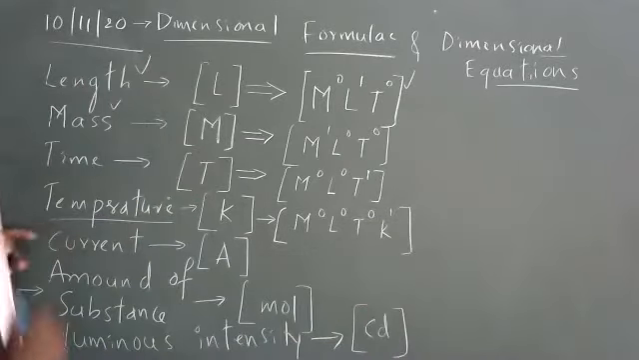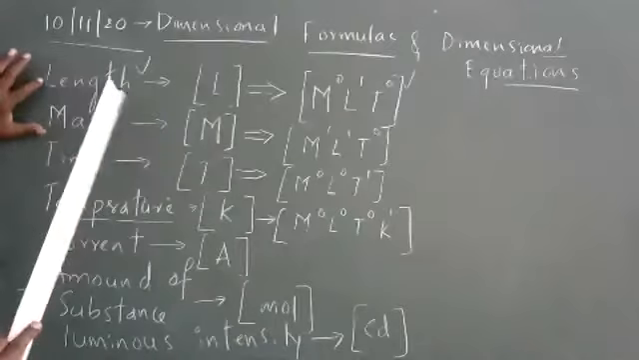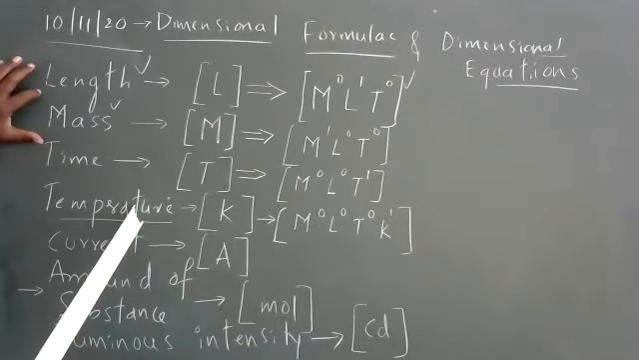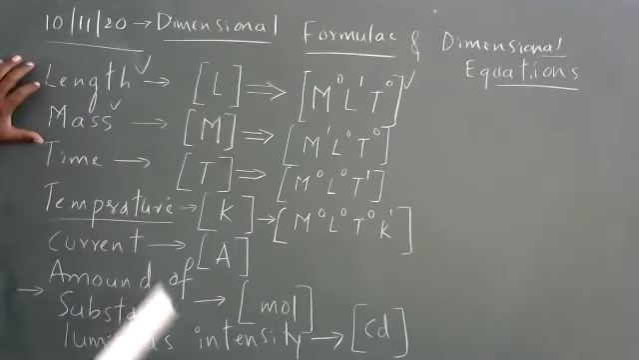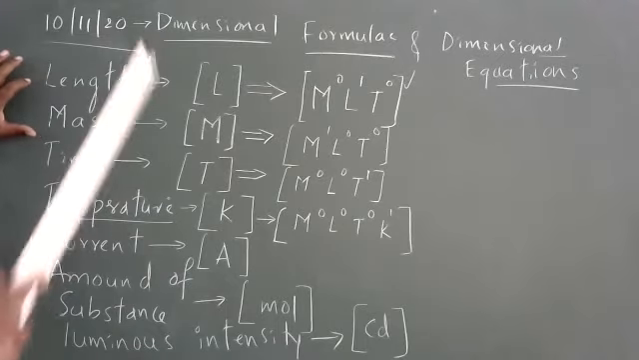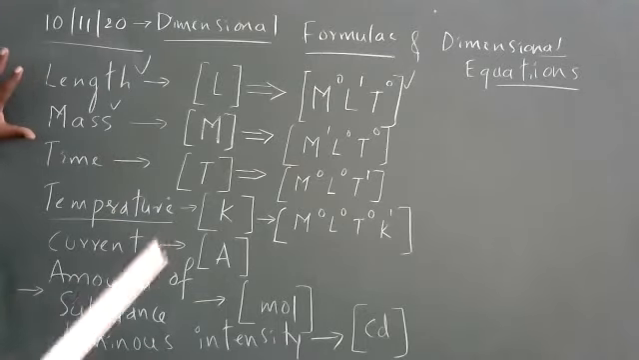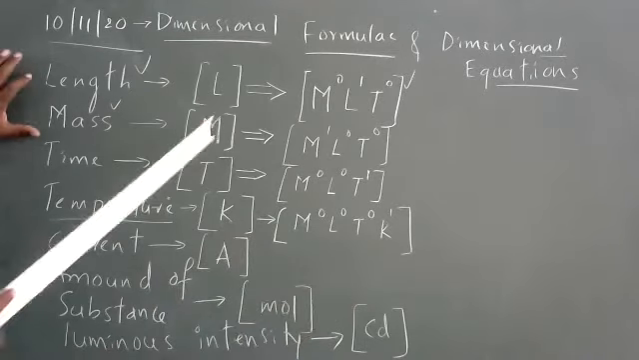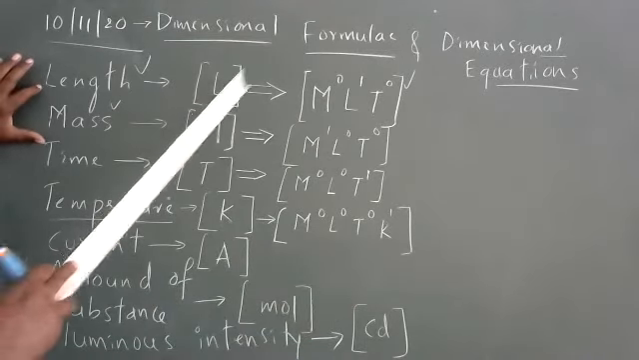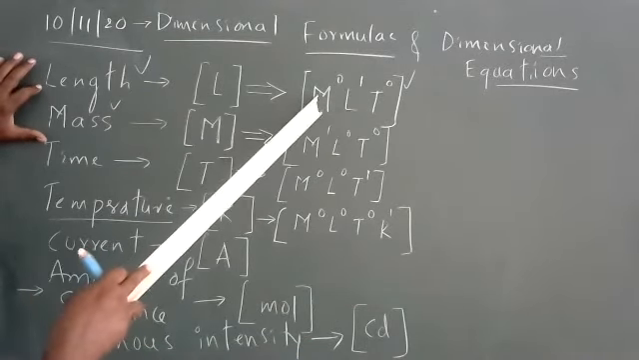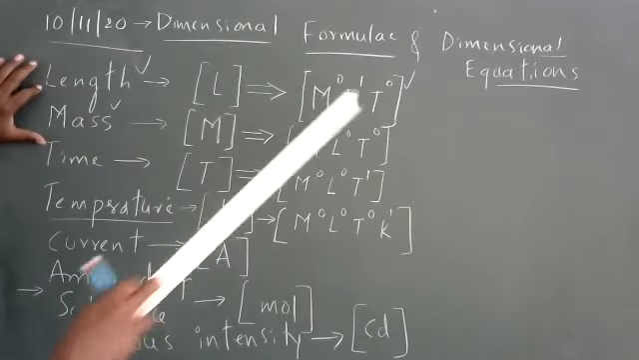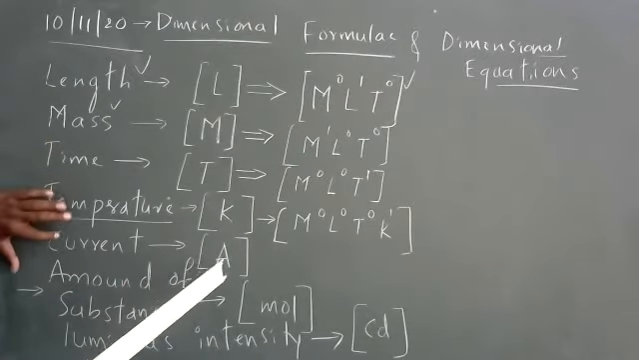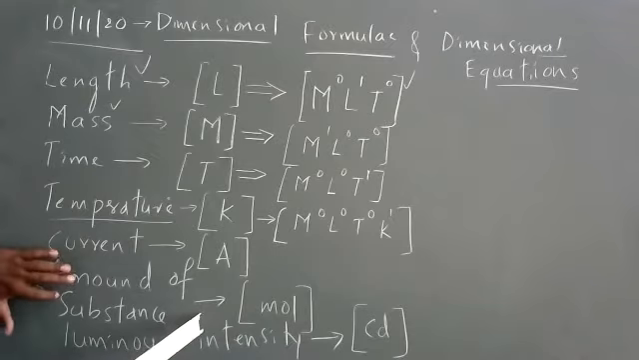What does it really mean? Length, mass, time, temperature, amount of substance, current, luminous intensity, they are all physical quantities. They are independent of each other. Independent means the length dimension L is independent of mass, independent of time, independent of temperature, independent of current, independent of amount of substance.